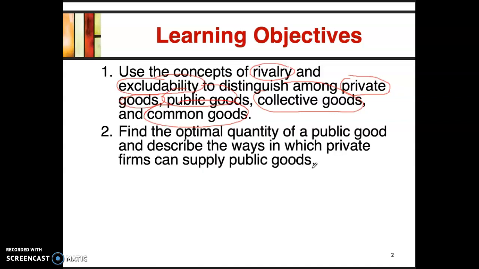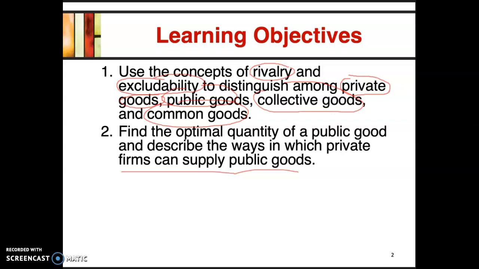Our second learning objective is to find the optimal quantity of a public good and describe the ways in which private firms can supply public goods. So is government providing too many public goods or services? What is the optimal amount of public goods that government should provide? Is the optimal amount equal to zero?